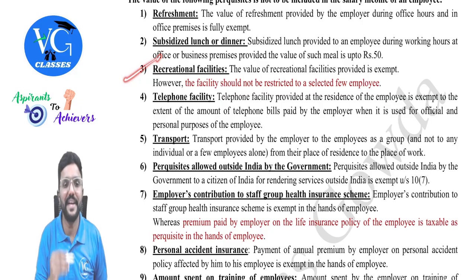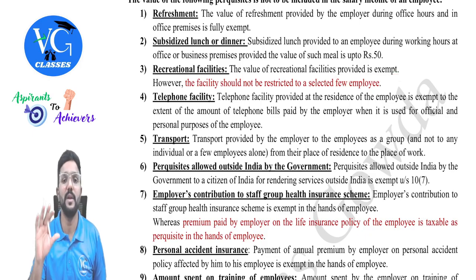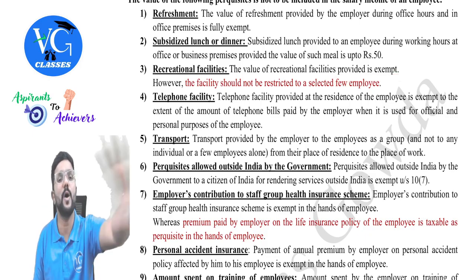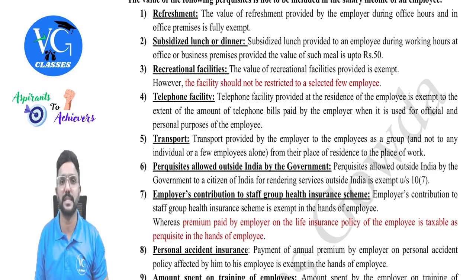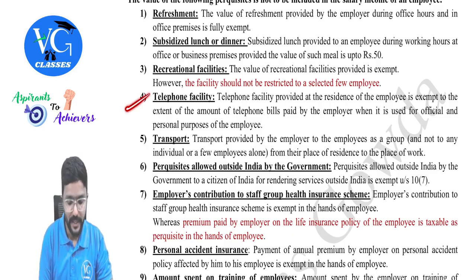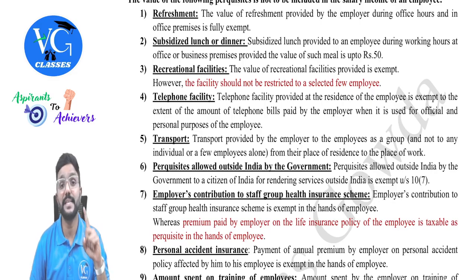Okay. Then recreational facilities. The value of recreational facilities provided to an employee will be exempt, provided it is provided for all in general. If it is provided to a few selected employees, then it will be taxable for them. Okay. Then telephone facility provided by the employer to the employee, including the landline connection, will be fully exempt. If it is a telephone allowance, it will be fully taxable. But if it is a telephone facility, or if the telephone bill or the mobile bill of the employee is paid by the employer, it is tax free.